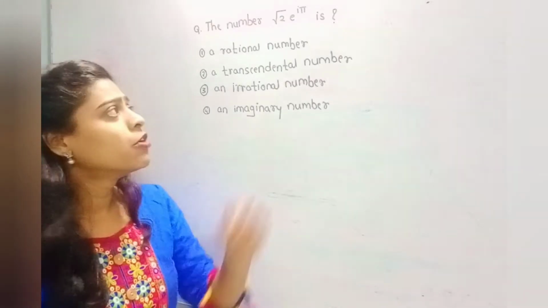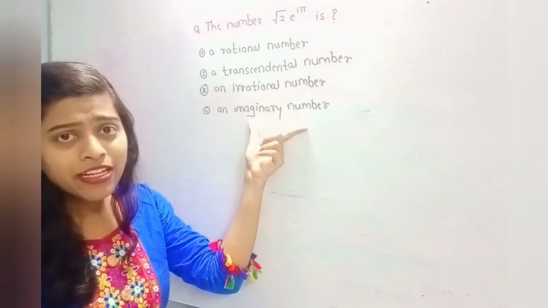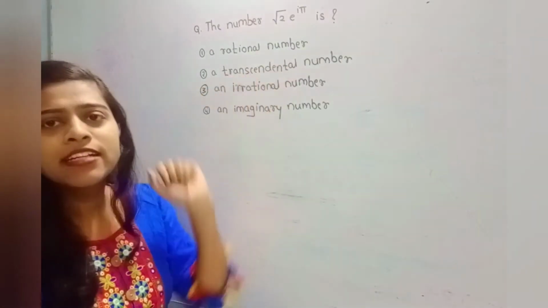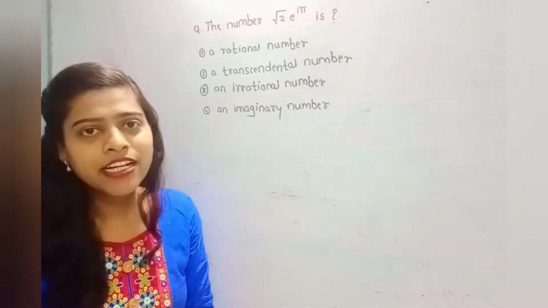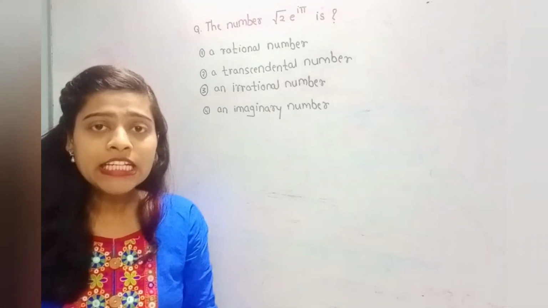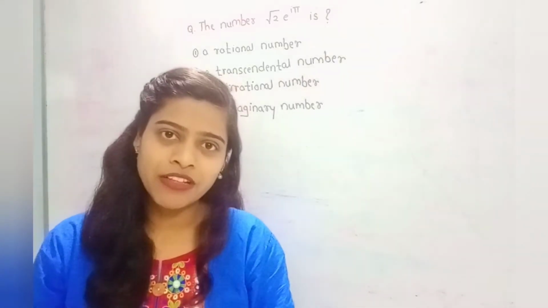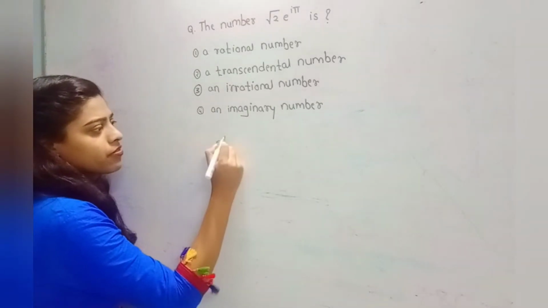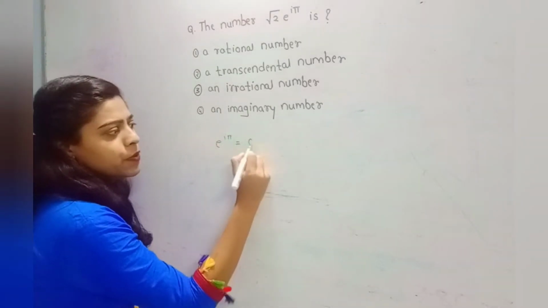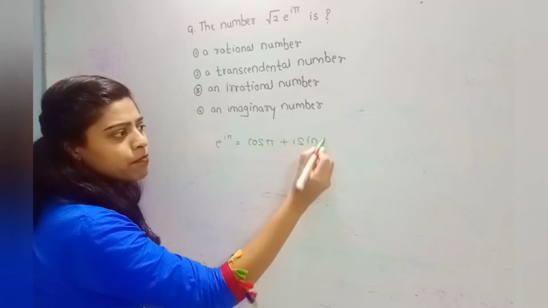In the options, we are familiar with rational number, irrational number and imaginary number. But what is a transcendental number? The number which is not algebraic is called a transcendental number. For example, e, pi. To find its solution, we only use one formula. That is, e raised to i pi is equal to cos pi plus i sin pi.